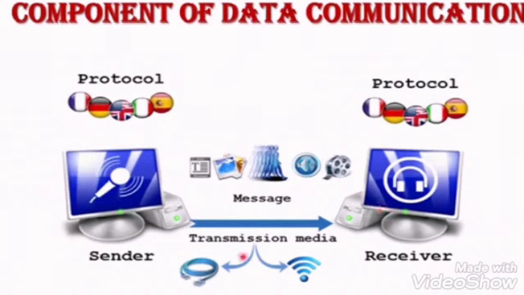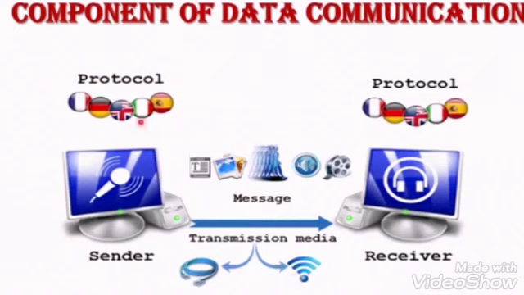Transmission media. It is a path by which the data or information can travel from sender to receiver. There are two types of transmission media, wired and wireless media. The examples of wired media are coaxial cable, copper wire, etc. The examples of wireless media are Bluetooth, mobile communication devices, and microwave, etc. Okay, the last component is protocol.